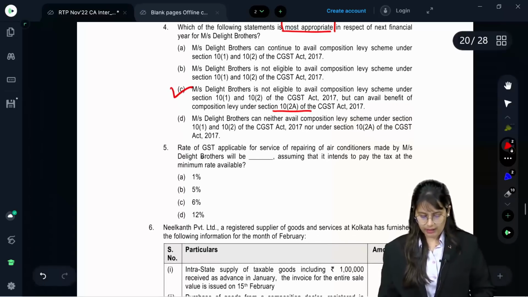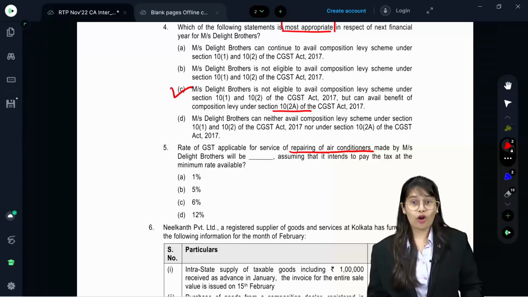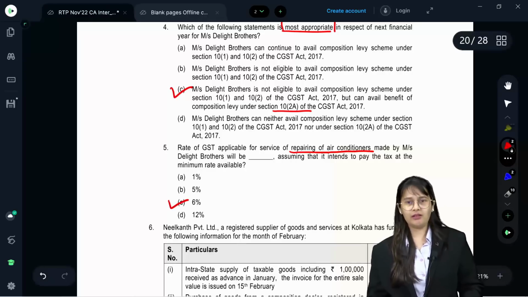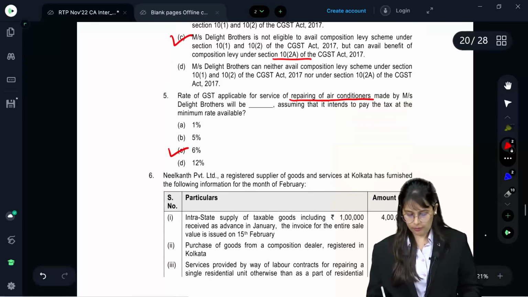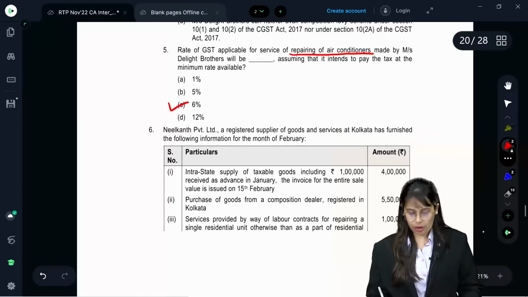Next. Rate of GST applicable for services of repairing of air conditioner made by Messrs. Delight Brothers will be dash, assuming that it intends to pay the tax at the minimum rate available. Minimum means they are opting for composition scheme for services. For them, rate is 6%. Yes, hence your answer would be 6%. Now 6% is effective rate. Alright, and 5 questions are done.